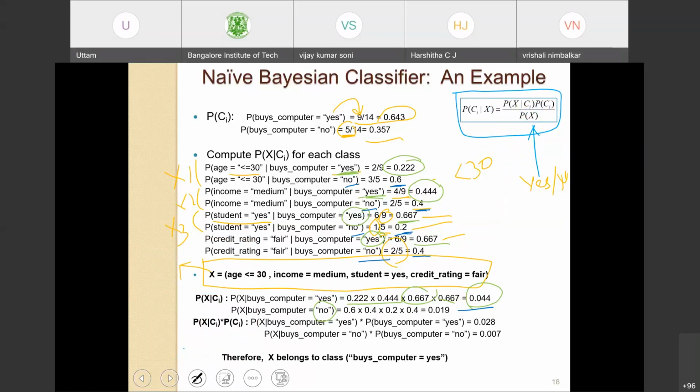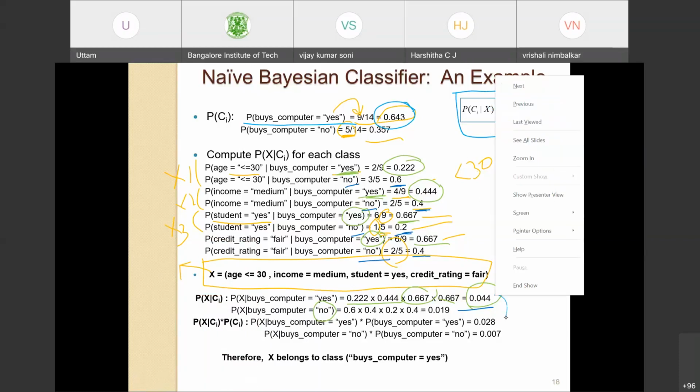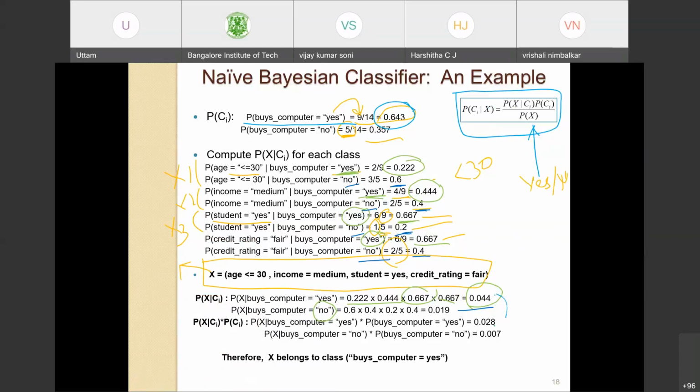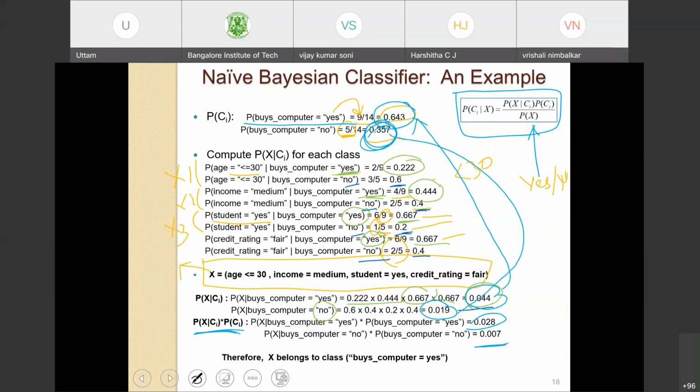So which is probability of X given buys computer equal to yes, into probability of buys computer equal to yes. This buys computer equal to yes has been computed here. It is 0.0643. Okay, 0.0643 into 0.44 will give me 0.028. This into this, because we are computing the numerator. Now let's do it for no. For no, 0.019 into 0.357 here. This and this will give you 0.007.